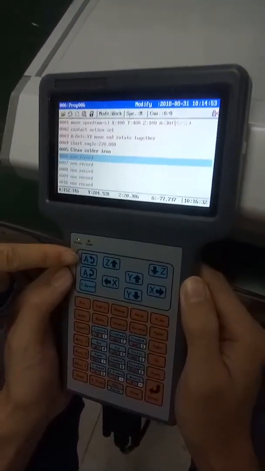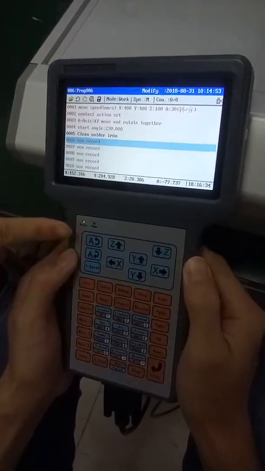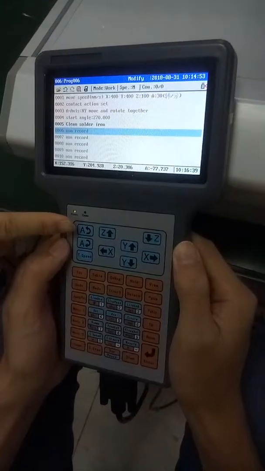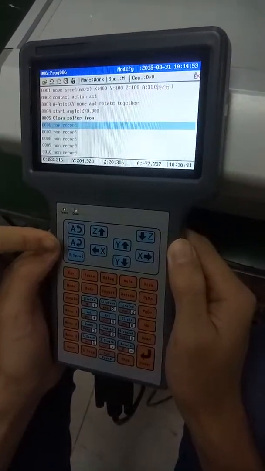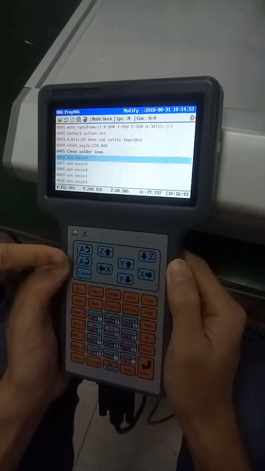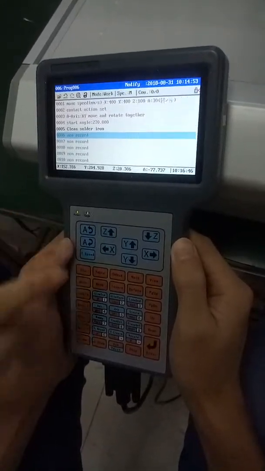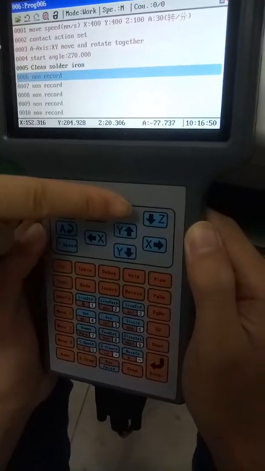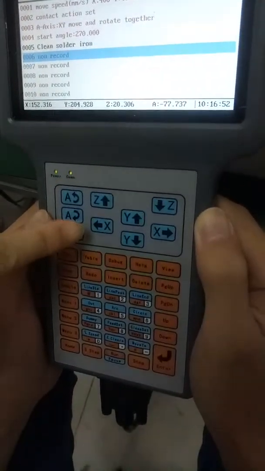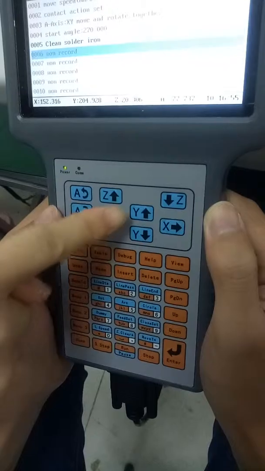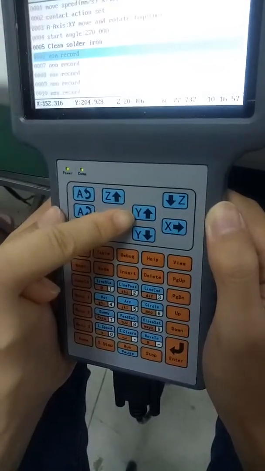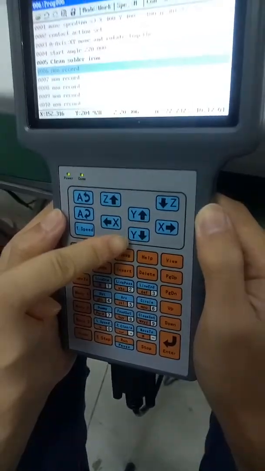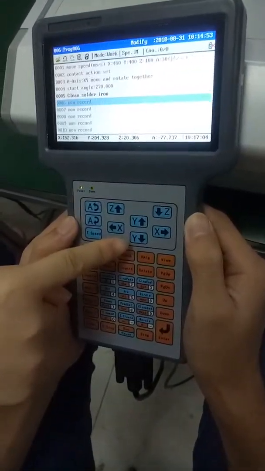And this is the rotation button. The first rotation button is for the anti-clockwise direction, and this is the clockwise direction. This is the up and down position, the left and right position, and this is for moving forward and back for the workstation movement position.